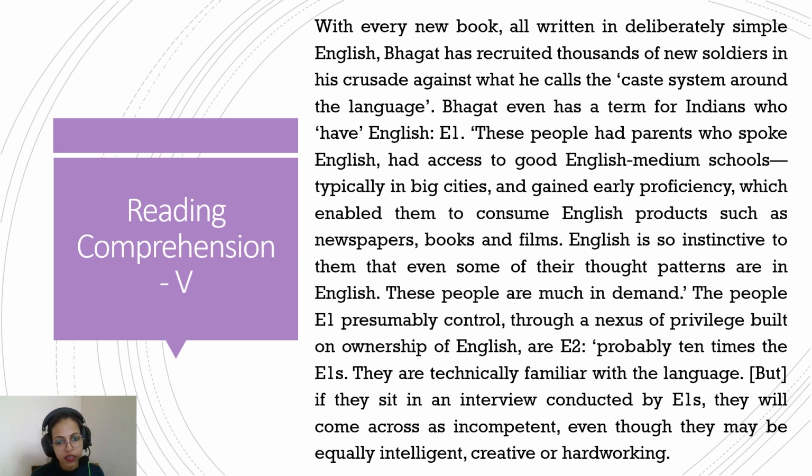They are technically familiar with the language, but if they sit in an interview conducted by E1s, they will come across as incompetent even though they may be equally intelligent, creative, or hardworking. So basically, this categorization is that there is one section that is E1, that is elite. They've had a privileged upbringing, and so they have better access to English, and that is why they get to the position of power. They get to higher positions where they can interview people. And then there is a section of E2, which is much bigger in number than E1, almost 10 times the people in the E1 category. They've not had access to English at such an early stage. They have not been as privileged as the people in the E1 category, but they technically understand the language.